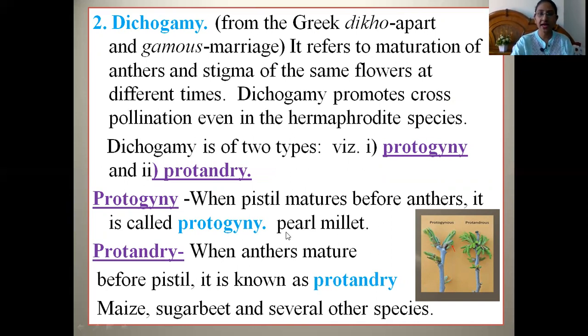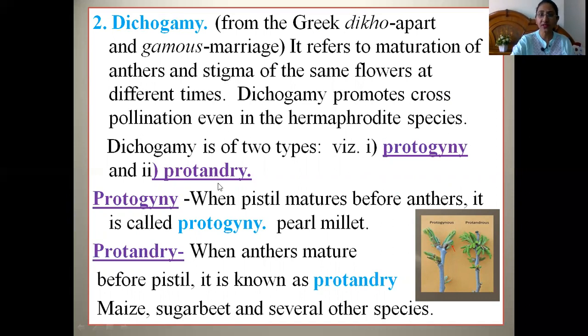So here we were studying dichogamy. Dichogamy promotes cross pollination even in hermaphrodite species. Dichogamy can be of two types, protogyny and protandry. The word itself suggests that protogyny means gynoecium: gyne stands for gynoecium. If in a species the gynoecium matures earlier than the androecium, that condition is known as protogyny.